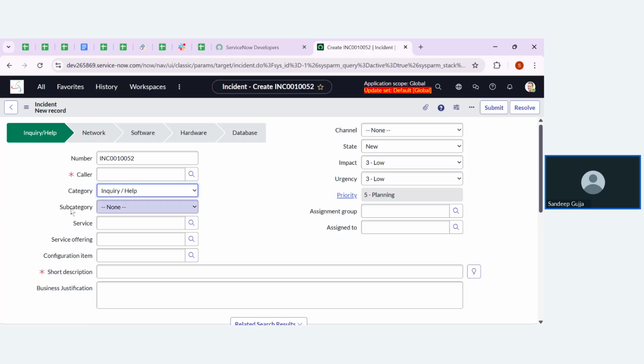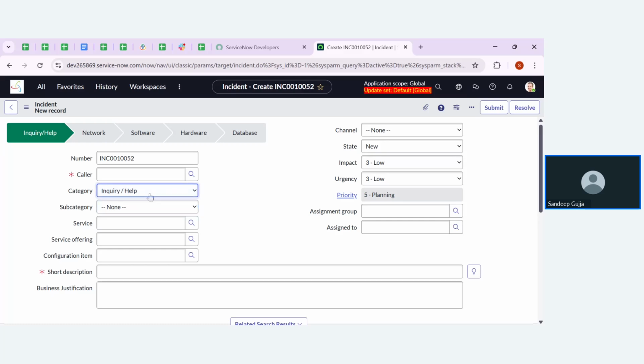Now if I click on the subcategory, I can see only three choices. These are controlled by inquiry help. I can pick a choice from these three only.